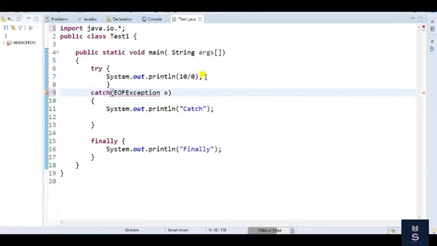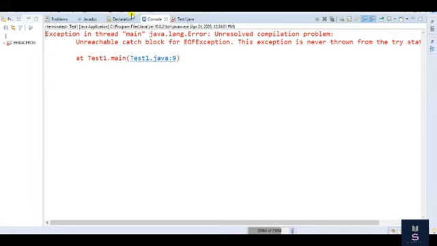Here the exception is ArithmeticException, but I have written EOFException. So this block will always give a compile time error, because this exception is not caught by EOFException, right? So what will happen? Let me execute to see whether the finally block is executed or not. So this is a compile time error, right?